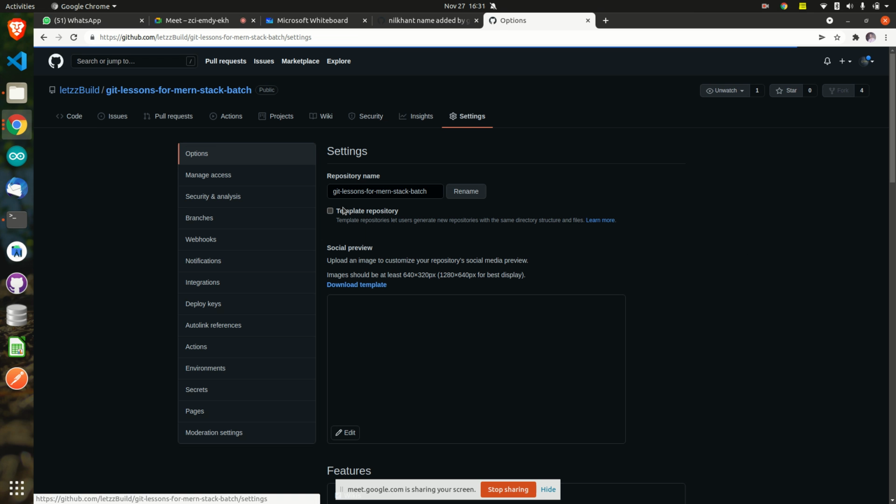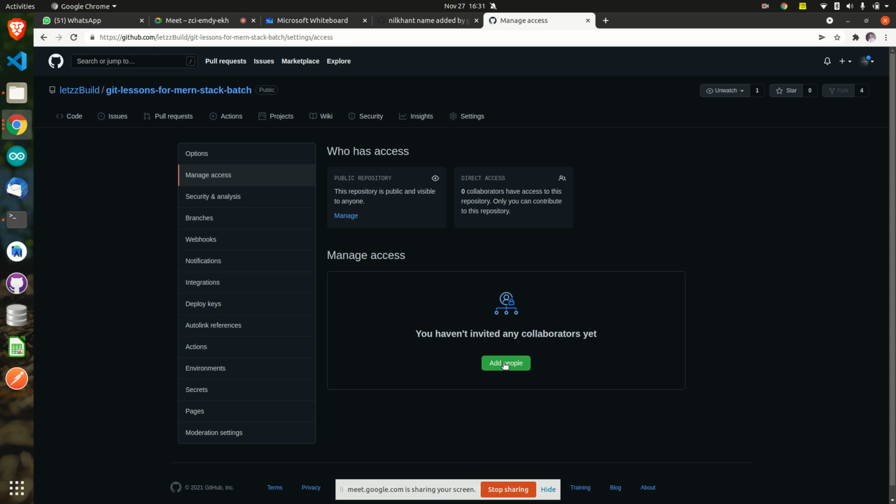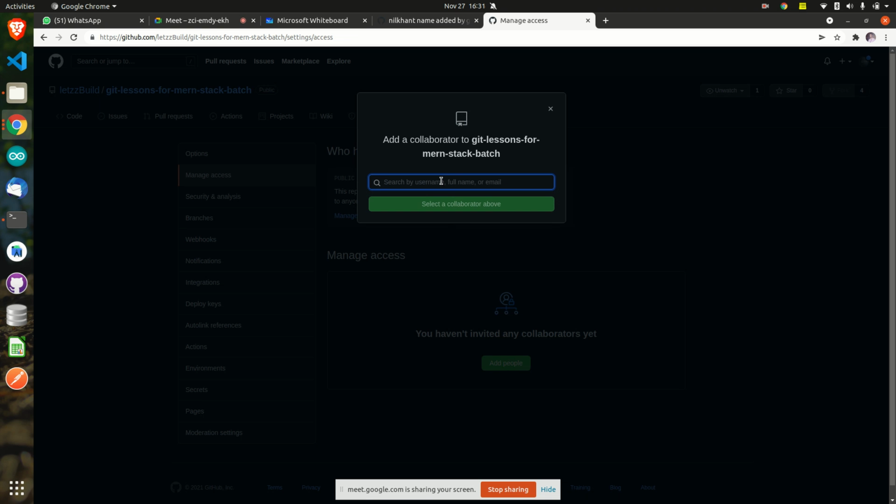I can go into settings. I can go into manage access. And I can say here, add people. Here if I write your email name, now you will get direct access to write inside my program without a pull request. No pull request. Direct access. When you upload, you can directly upload to my account because I have given you permission. Or else you will be using a pull request itself.